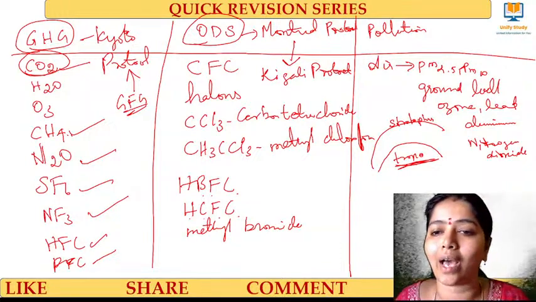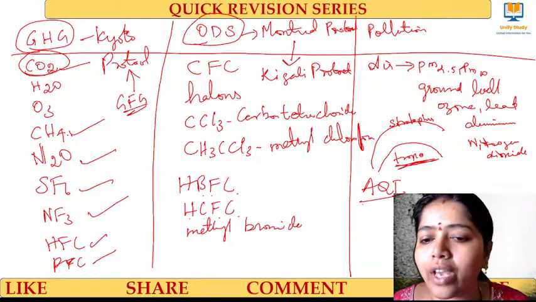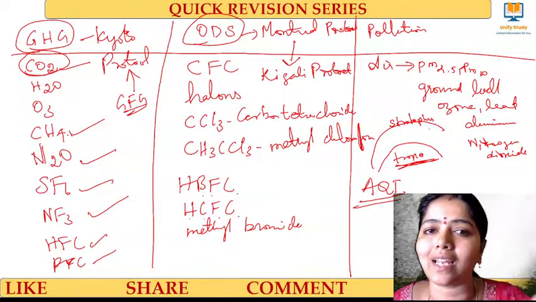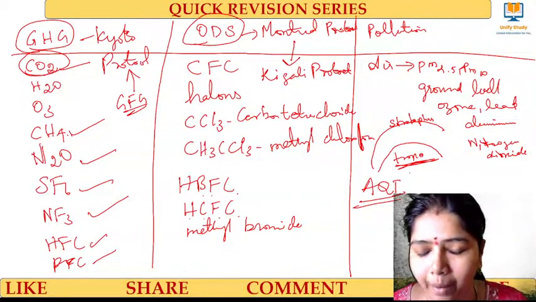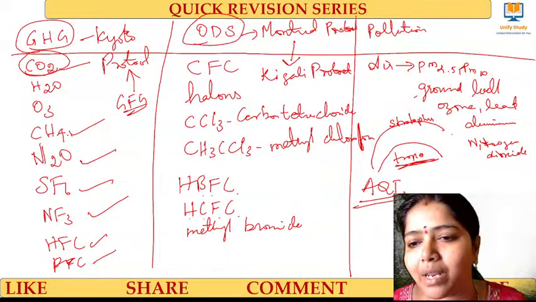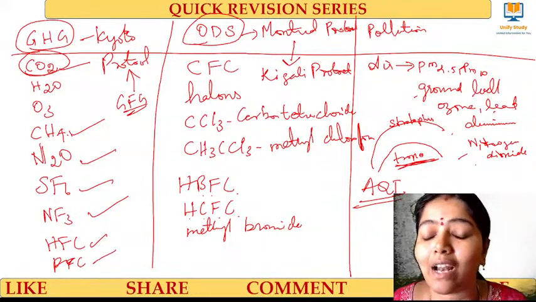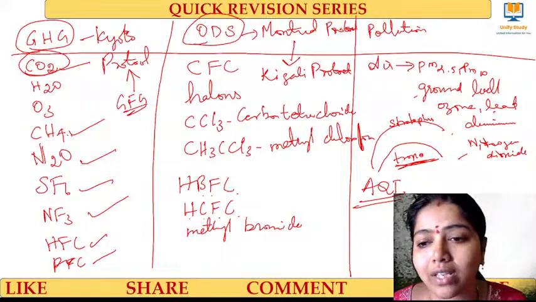Air pollutants are measured by the air quality index, based on how much particulate matter is there in the atmosphere. Ground level ozone is a pollutant, aluminium is a pollutant, lead is a pollutant, nitrogen dioxide is a pollutant, sulfur dioxide is also a pollutant.